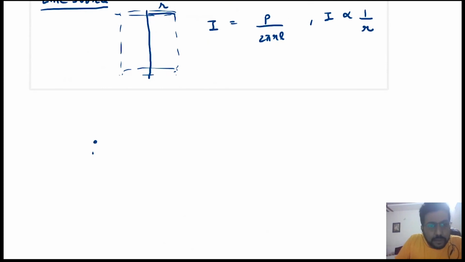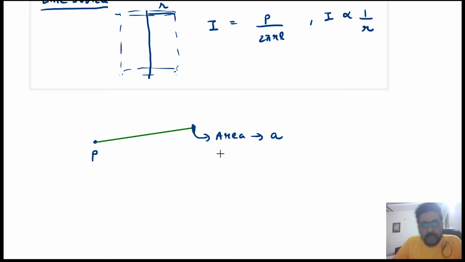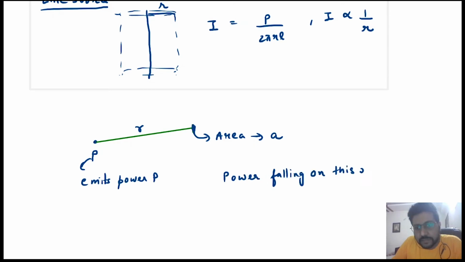See, ये एक point source है, and from this point source at a distance r, there is an object whose area is suppose small a, okay, and this distance is suppose small r. Then this is a point source and it emits power P. Then what is the power falling on this object?